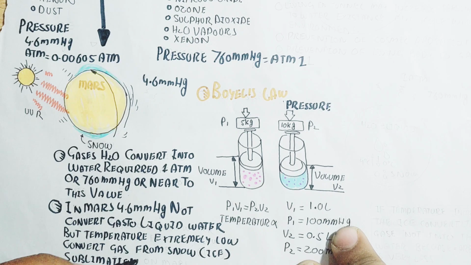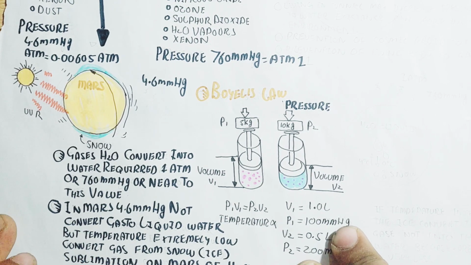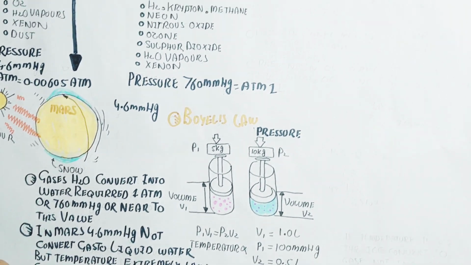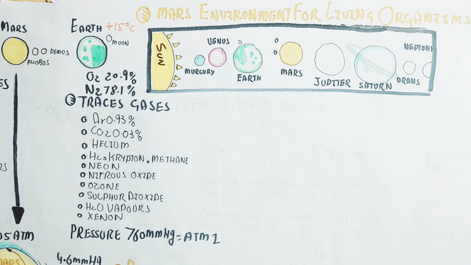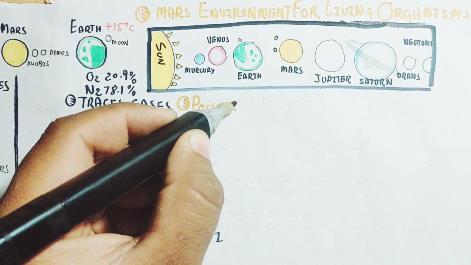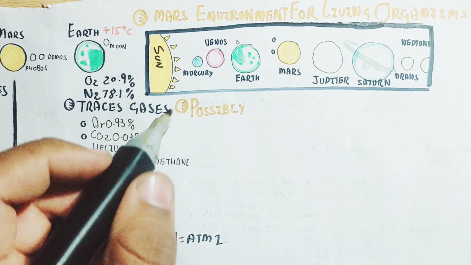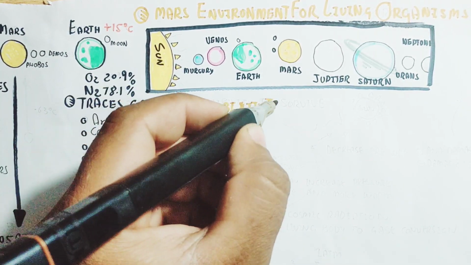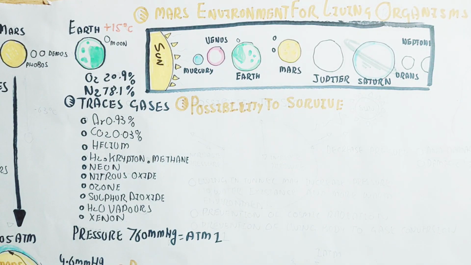That is known as sublimation, because whenever you apply temperature and gas converts without becoming liquid, that is known as sublimation. Whenever the temperature decreases, the atmospheric pressure will not increase, and ice will convert into gas.